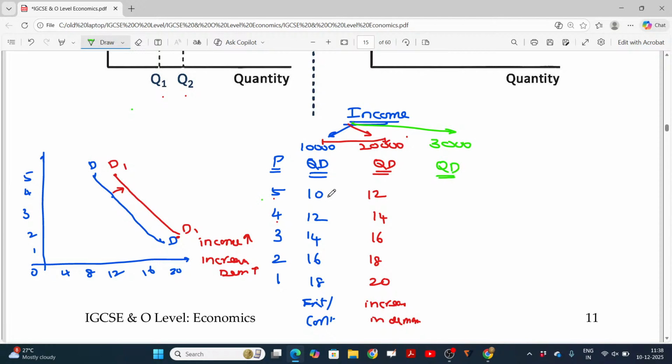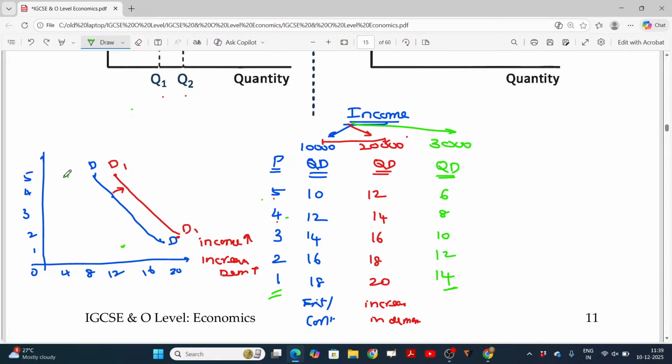Now the same 5 rupees makes you purchase only 6 units. In case of 4, you can purchase 8 units because you don't have sufficient income to purchase all the items. In case of 3, 10. Here 12. In case of 1, you can purchase only 14 units. So for 5 rupees, you are now able to purchase only 6. For 1 rupee, you can purchase how many units? 14. This will be the new line.